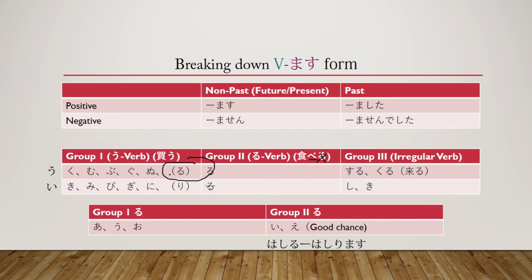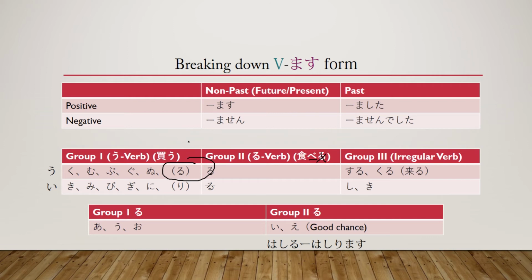There are only a couple, if I remember. There's not a whole ton of them, but you are definitely going to see them and have to tell the difference between them. And that is the basics of masu form. I'll just go over it one more time really quickly just to make sure you get it. So we have our 4 tenses up here: positive, negative, past, and non-past. If you want to be non-past and positive, you use this. If you want to be past and negative, you use this column. Just follow the columns of the table.